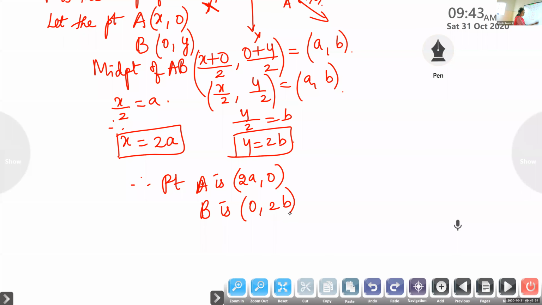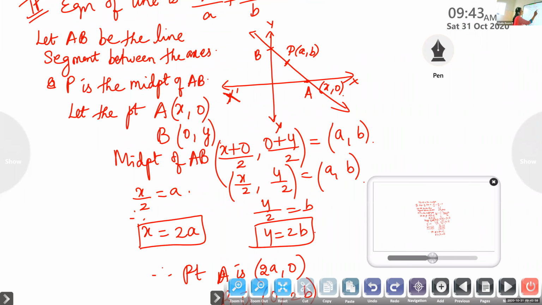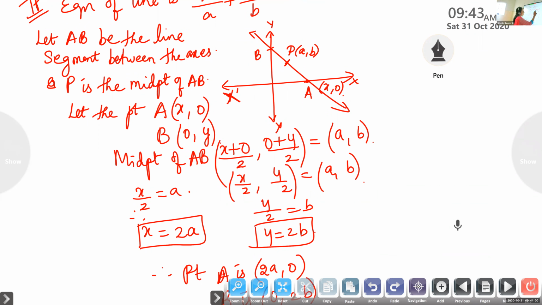Now listen, children. We got the value of A as (2a, 0) and the point B as (0, 2b). That means, what is the x-intercept, the point where it cuts the x-axis? It is 2a.